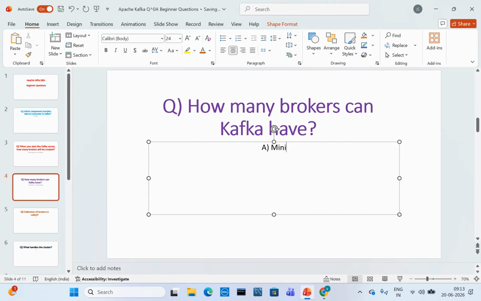Or you can also say at least one, at max unlimited. So how many brokers can Kafka have? At least one, at max unlimited.